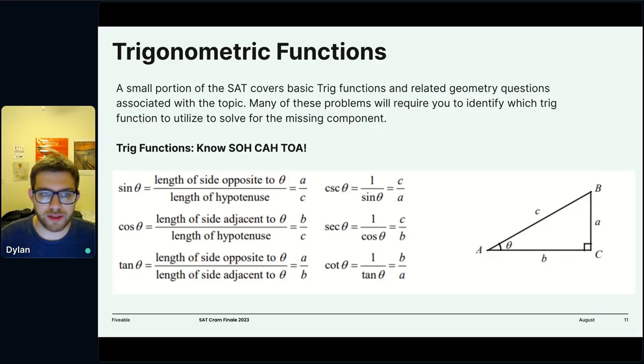And those are the 3 big ones, right? Those are the ones that you're really going to be asked about in the SAT, asked to find, asked to talk about. But there are 3 what we call reciprocal functions, defined as the reciprocals of sine, cosine, and tangent, respectively. We have cosecant, secant, and cotangent, which are the inverse of sine, cosine, and tangent, or just what you get if you flip these 3 fractions here. Something that's kind of annoying is that cosecant doesn't map to cosine, it maps to sine. But that's just something you want to remember.